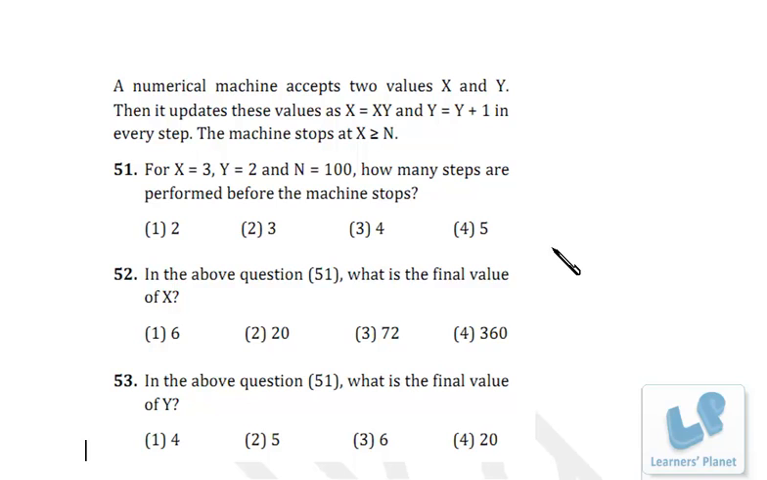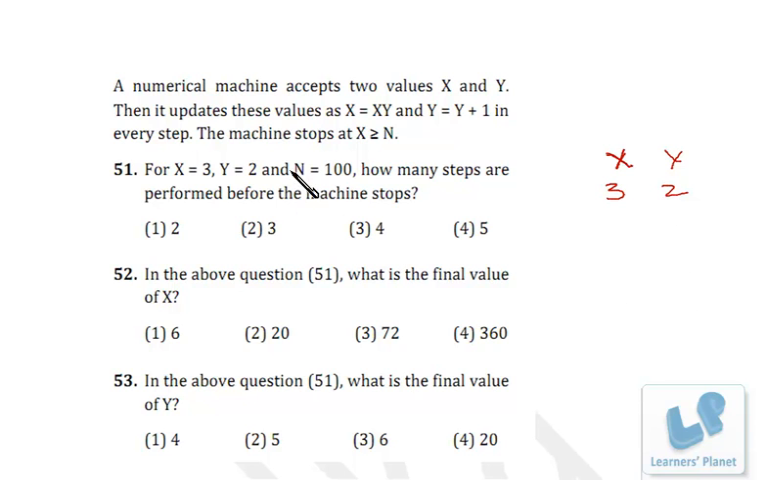Friends, now we have a problem based on input and output, but this is a bit different from the problems that we have discussed so far. Here x becomes xy and y becomes y plus 1 in every step. The machine stops when x is greater than or equal to n. So for the first question, suppose this is x and this is y, so that is 3 and that is 2. That is the input.